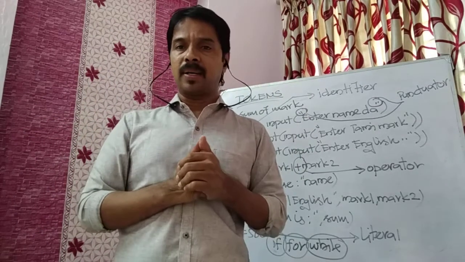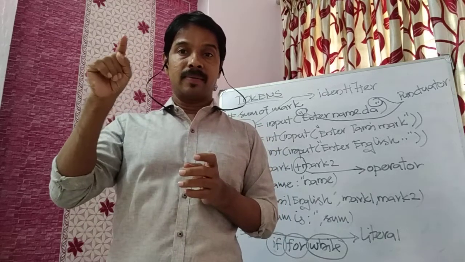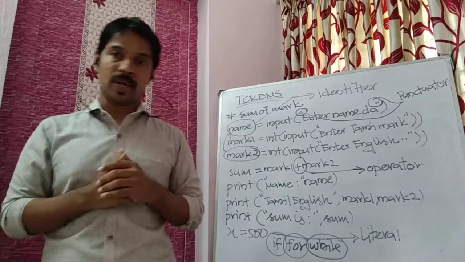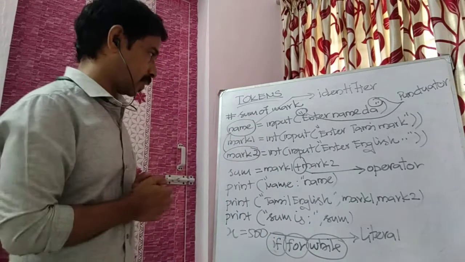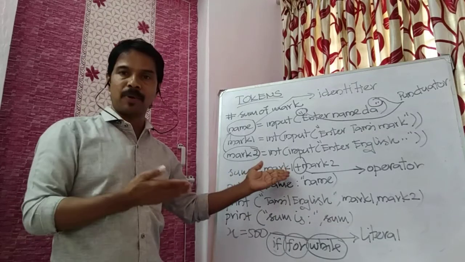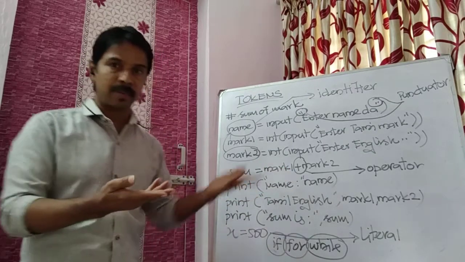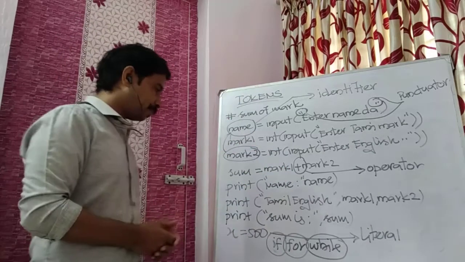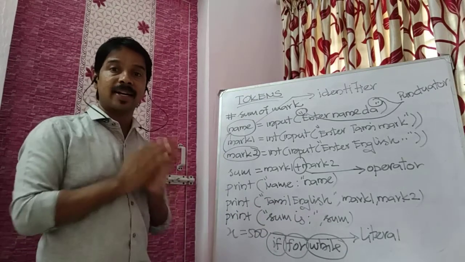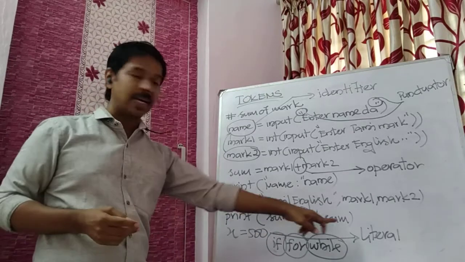Apart from that, star specifies a different meaning. I hope you saw that last class. Many operators are there, but here I am telling a sample. The plus symbol is also an operator. I am showing the sample by writing a program. And this x is equal to 500, this 500 is a constant, a value that is called a literal.